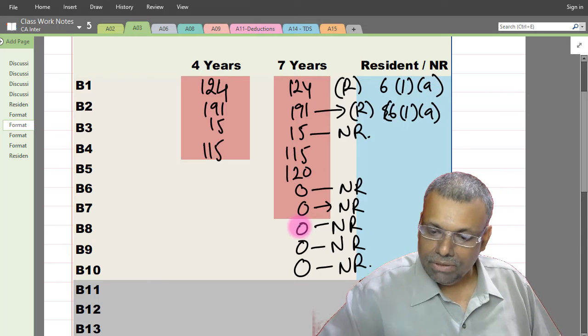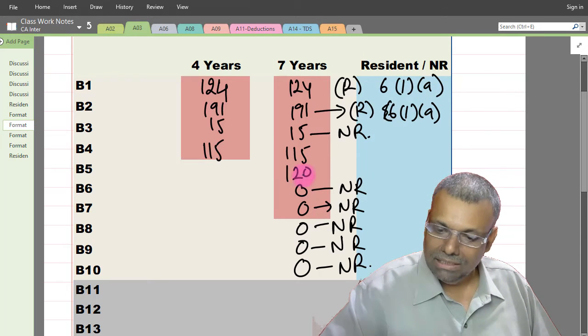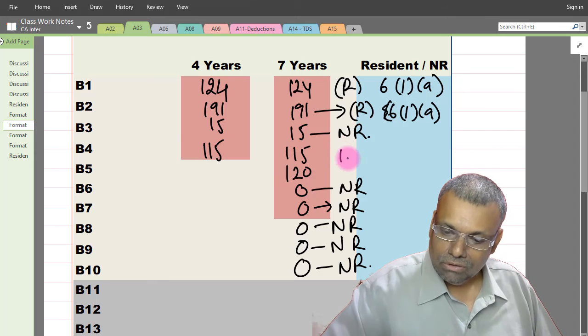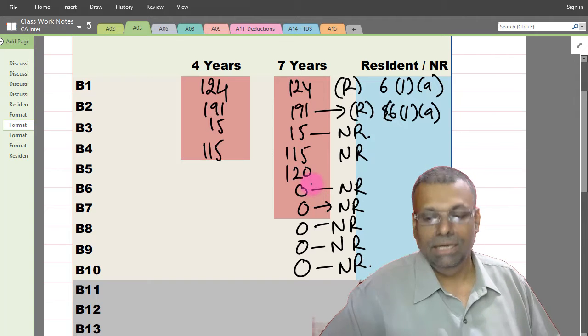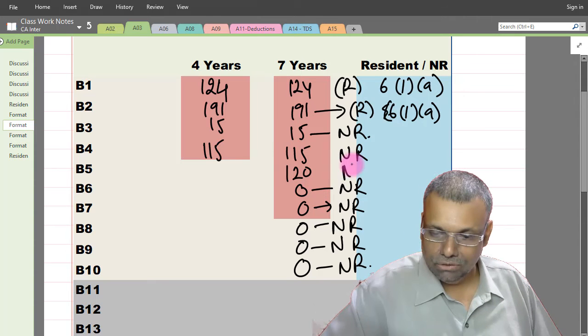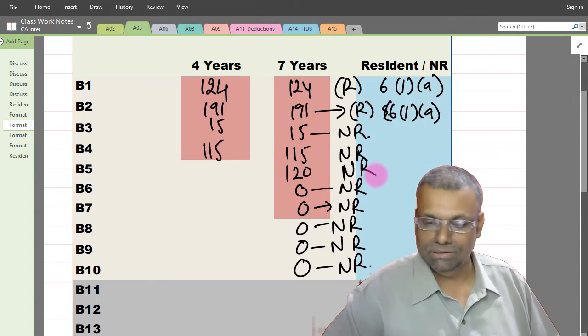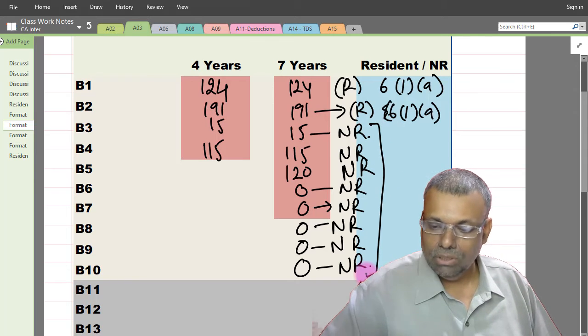Okay, 115 previous year total is not because I can easily see 120 plus 0000. So you are again non-resident. Okay, and 120 days earlier years is all zero. That means 4 years condition is not satisfied. Okay, non-resident. So effectively 8 years you are non-resident.